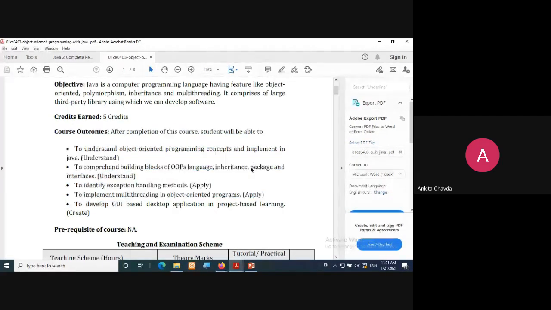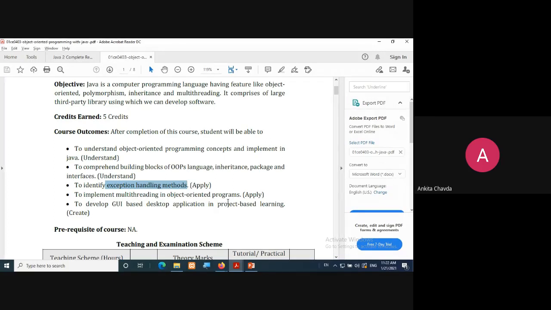Then the new feature, that is package, that you will learn, and one more, that is interface. Then to identify exception handling methods, though we have seen try, catch, everything in C++ also, right? Because C++ was also able to handle runtime errors. But here we would be having more features than that. Okay. So the exception handling, that would be there. And to implement multi-threading in object-oriented programs.